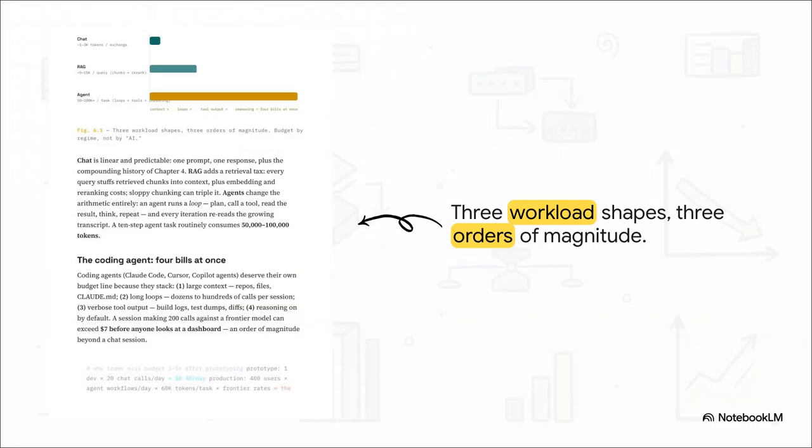Now, what's really interesting about this visual is the staggering difference in scale. Chat is just a tiny blip up there, maybe 1 to 3,000 tokens in exchange. RAG is sitting in the middle at 5 to 15,000 tokens a query. But agent workloads, whole different ballgame. They demand 50,000 to well over 100,000 tokens per task. It is a completely different architectural regime, no question.